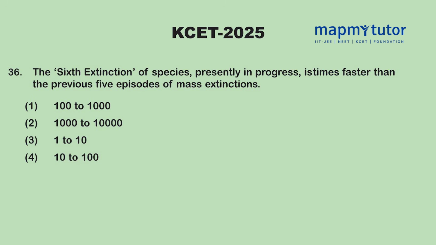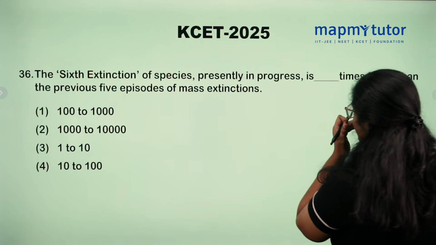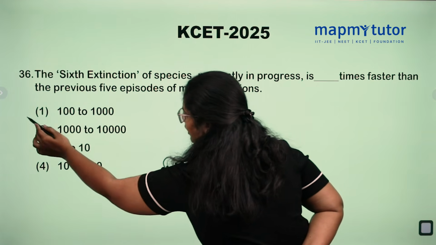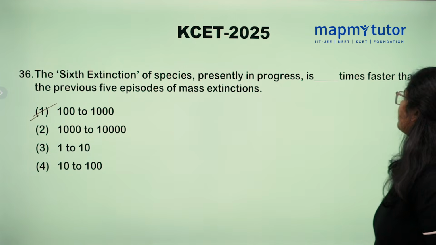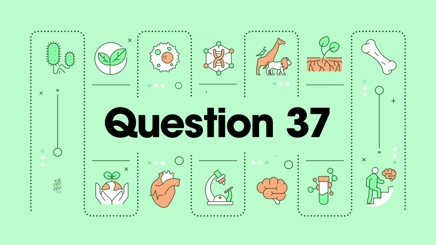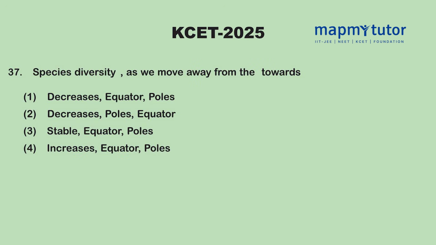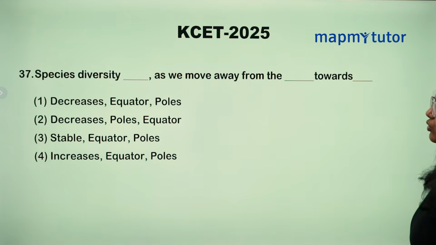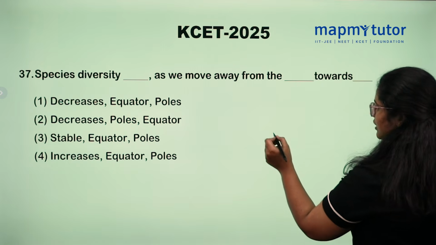The sixth extinction of species in progress is dash times faster than previous 5 episodes of mass extinction. So, what is the time here? 100 to 1000 times faster than previous 5 episodes. The species diversity as we move away from dash towards dash. So, we need to guess here.